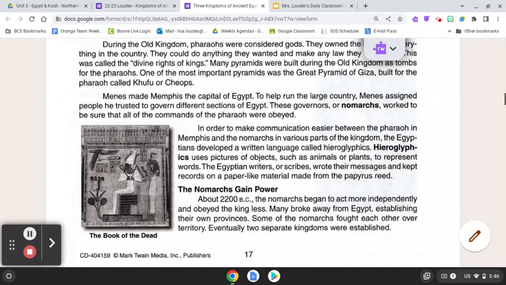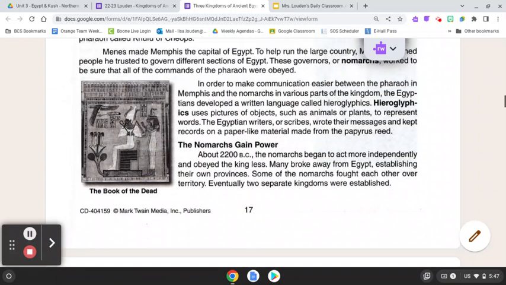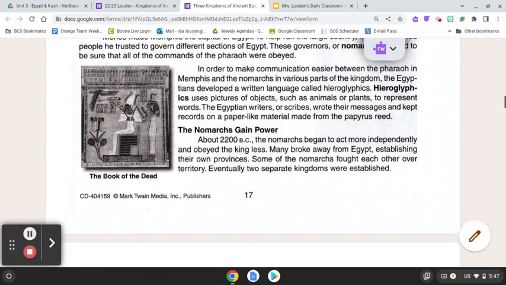In order to make communication easier between the pharaoh in Memphis and the nomarchs in various parts of the kingdom, the Egyptians developed a written language called hieroglyphics. Hieroglyphics use pictures of objects, such as animals or plants, to represent words. The Egyptian writers or scribes wrote their messages and kept records on a paper-like material made from the papyrus reed.